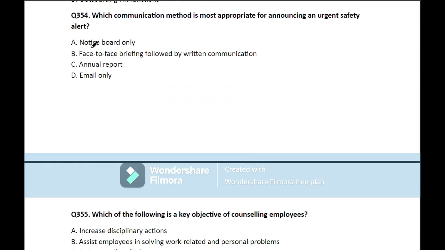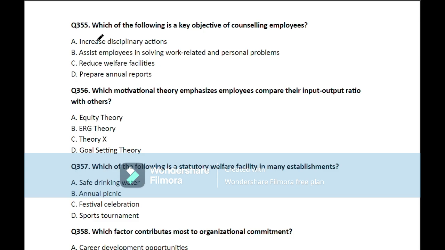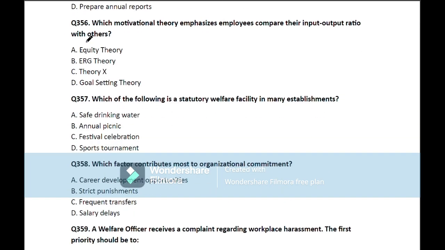Question number 354. Which communication method is most appropriate for announcing an urgent safety alert? So here the correct answer is face-to-face briefing followed by written communication. Move on to the next question. Question number 355. Which of the following is a key objective of counseling employees? So here the correct answer is option number B. Assist employees in solving work related and personal problems. Move on to the next question.